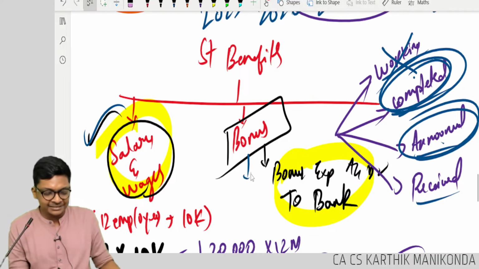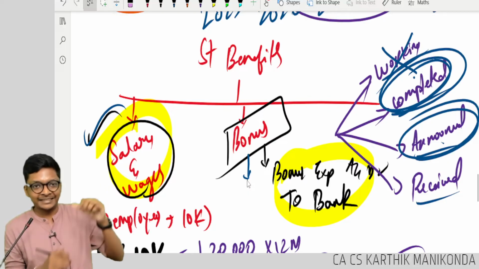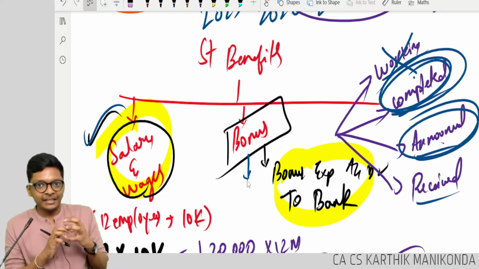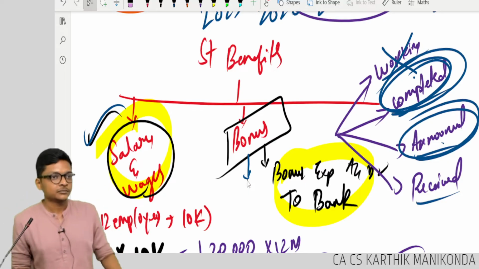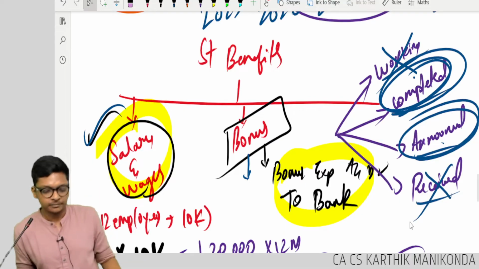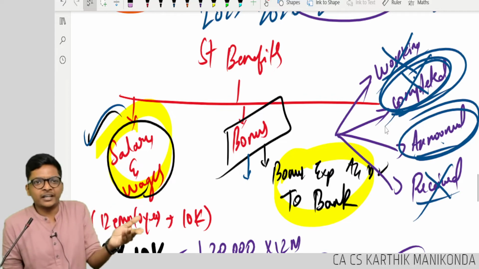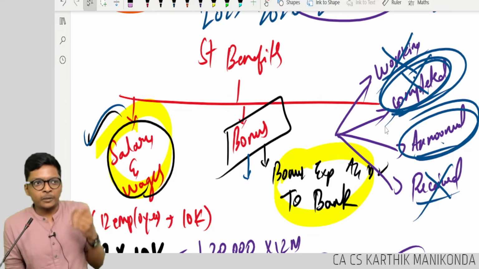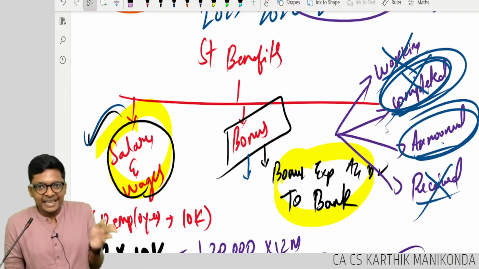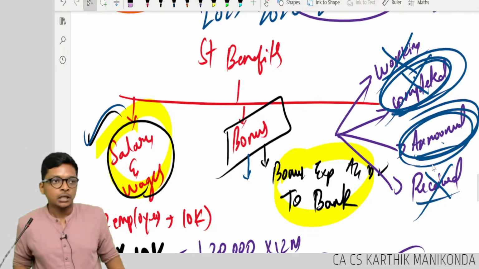So for bonus, same logic as dividend in Companies Act, but don't write that here. When the obligation is confirmed, that means when I announce, not when received. We don't follow cash basis, guys. Not when completed. You can't say when completed. He finished the work. What is the guarantee Elon Musk will give? Maybe he gave in the last 5 years. Why should he give now? Only when it is announced.